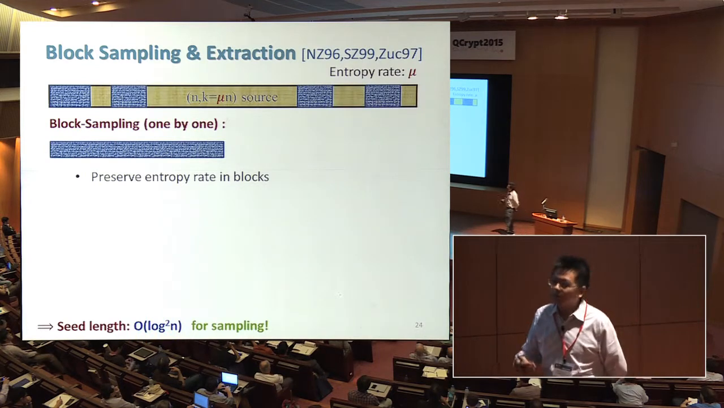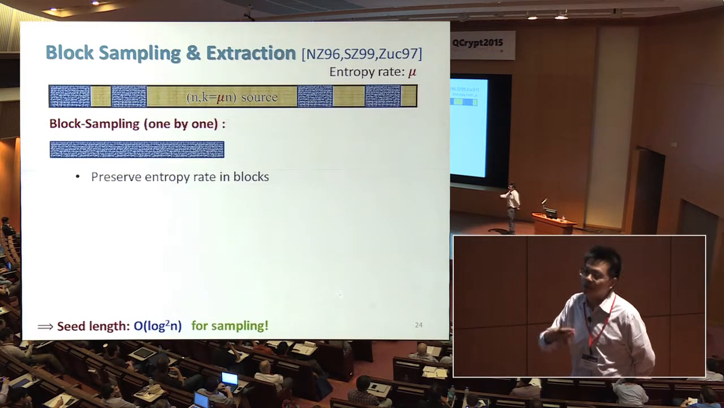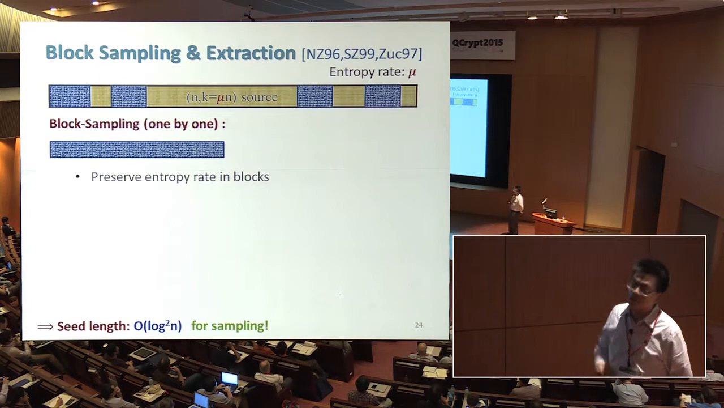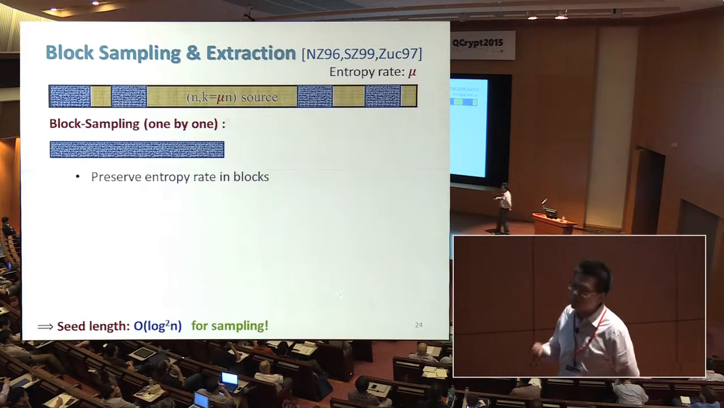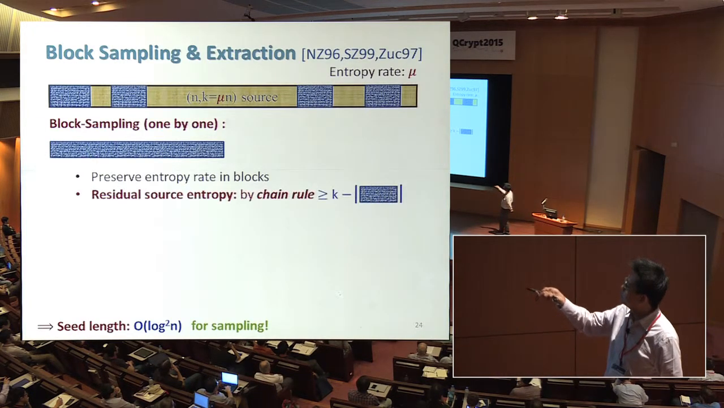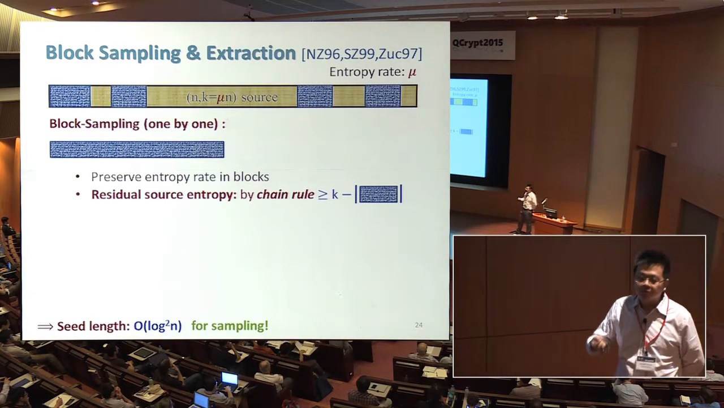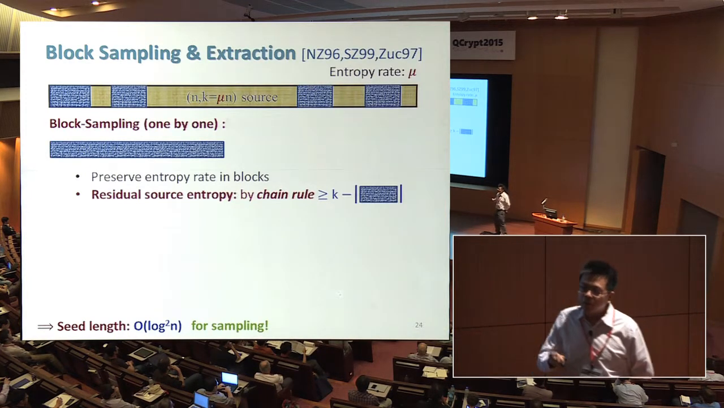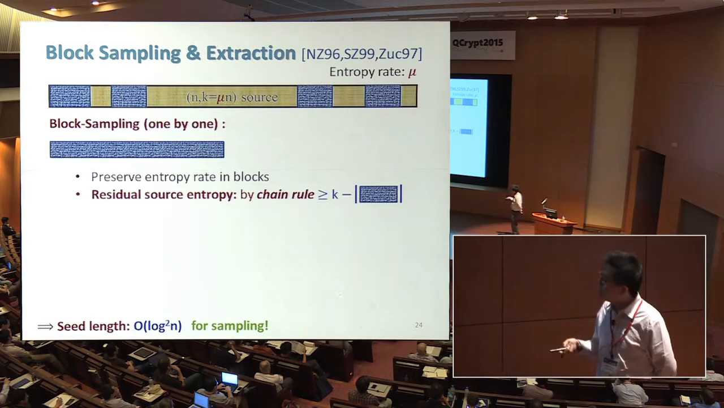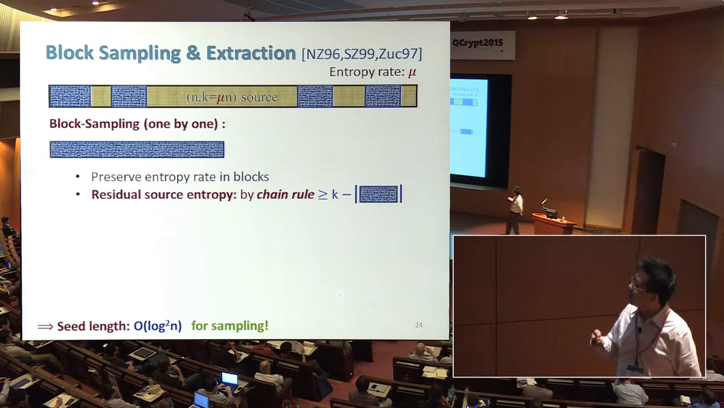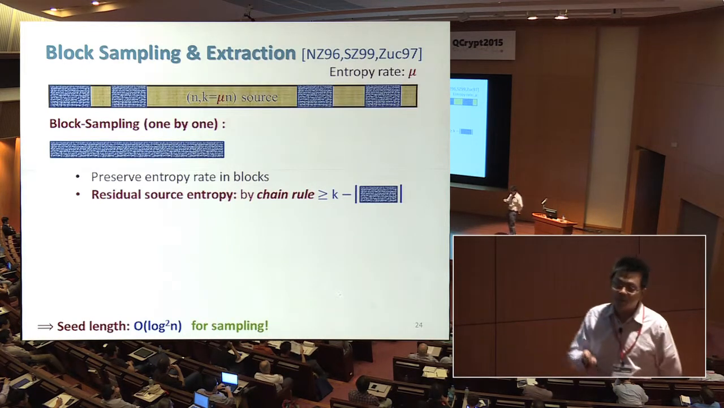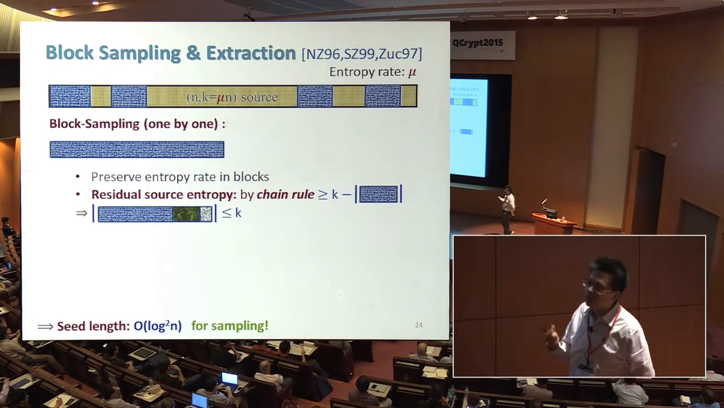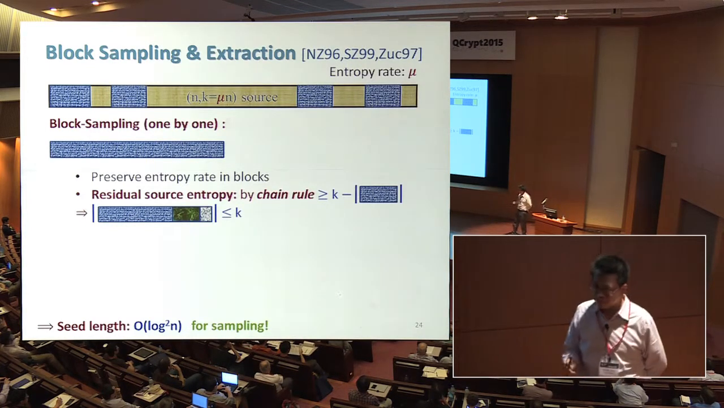So let's see what this idea can give you in terms of output length, how many bits you can extract. Let's go back to the time when the first block is sampled. We said that we can preserve the rate of the block. So this block has entropy, so it's good. However, for the next block to have entropy, we need to make sure that the residual source still has entropy. And the only tool we know is the chain rule. So we can only guarantee that the residual source has k minus the length of the blue block. And this would imply that the total sampled block length needs to be less than k, or order k.